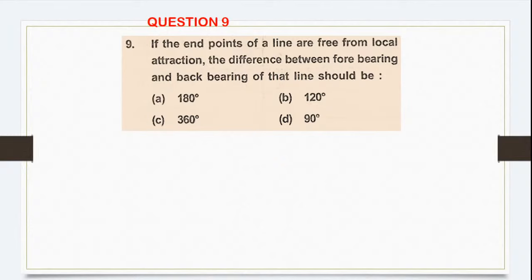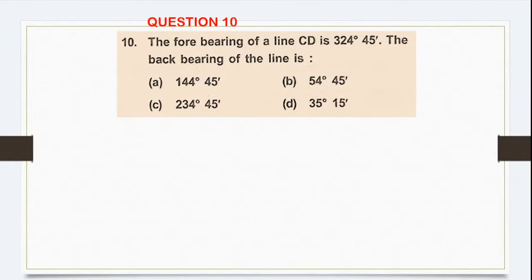Okay. If the end points of a line are free from local attraction, the difference between the back bearing and the forebearing of that line should be. So if any station is free from local attraction, the difference between their angle should be how much? 180 degree. Yes, Dinesh, very good. Correct answer. Let's move to the next question.